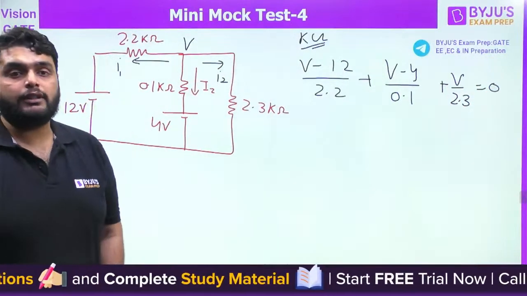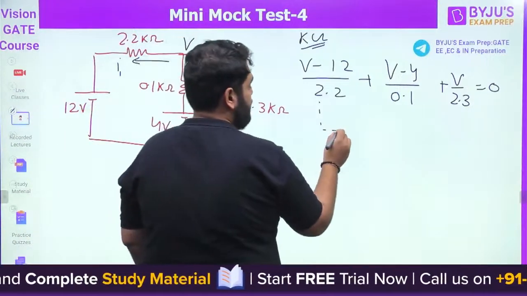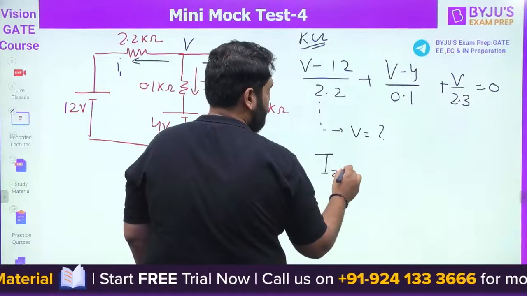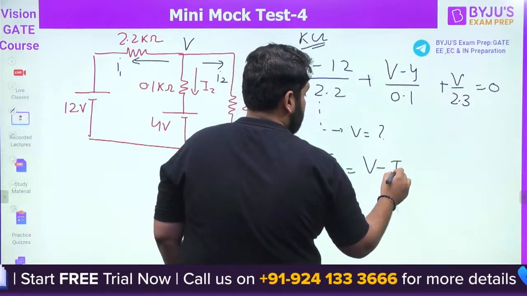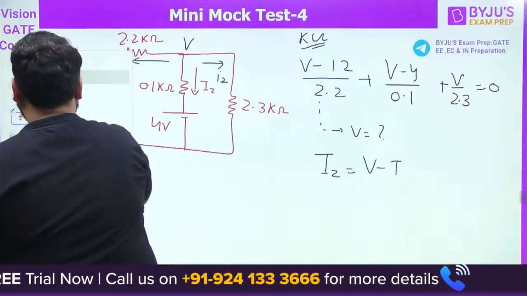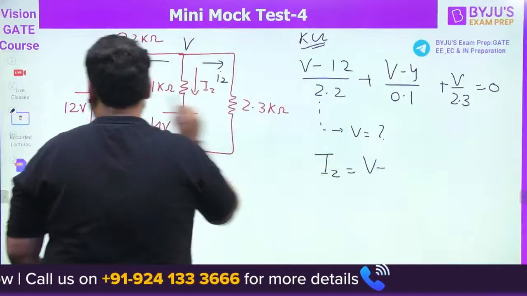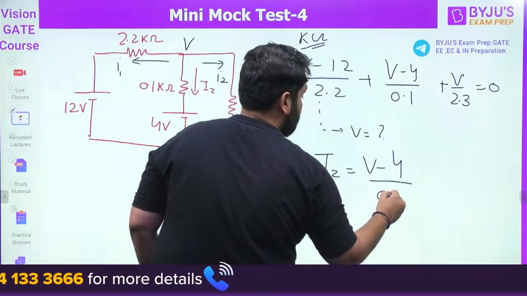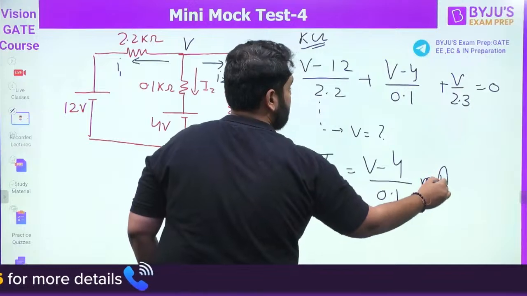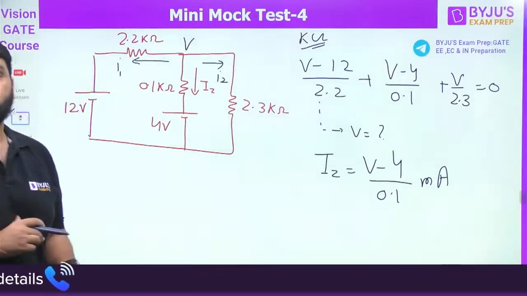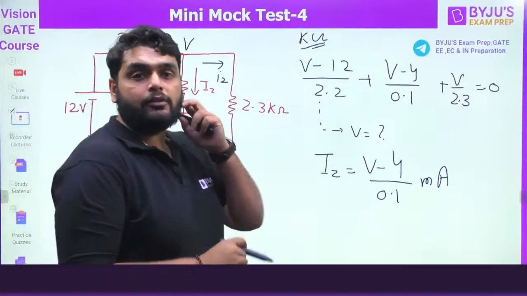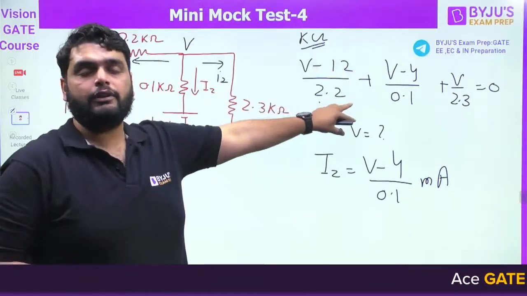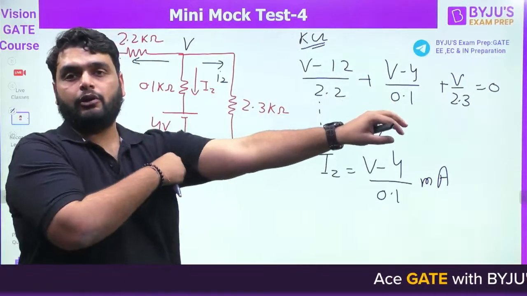After solving this equation, you can find out V. And after that, what is the IZ we need to find out? We need to find out (V minus 4 volt) divided by 0.1 kilo-ohm, in milliampere. That will be the answer. That calculation you can do by yourself. The answer is 6.62 milliampere, I don't remember exactly, but I hope you have solved it like this.